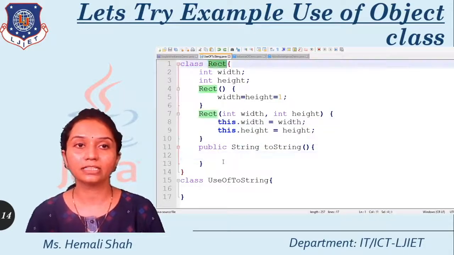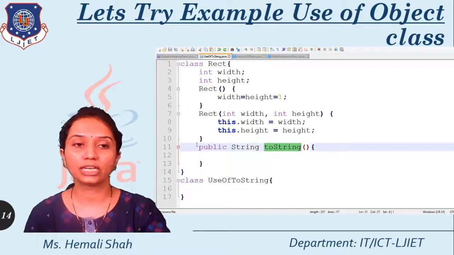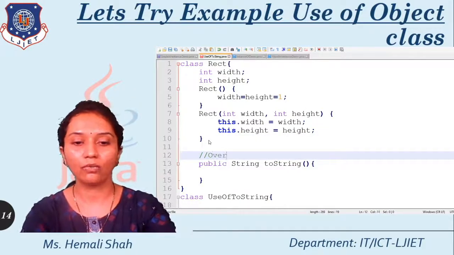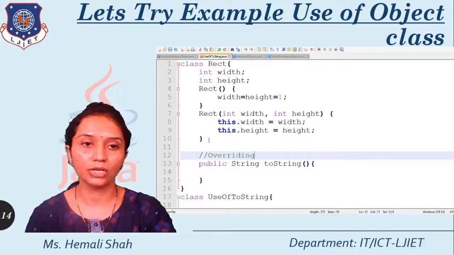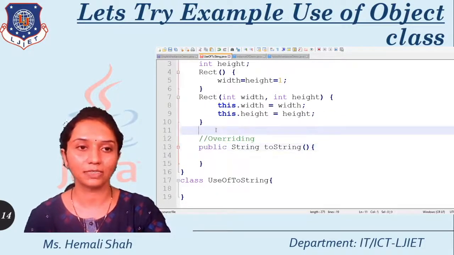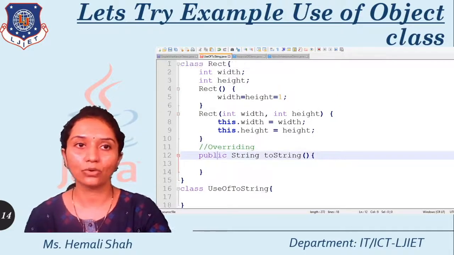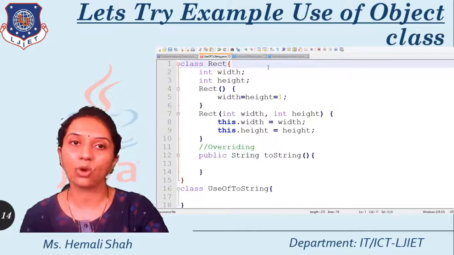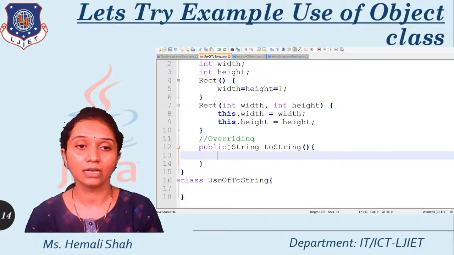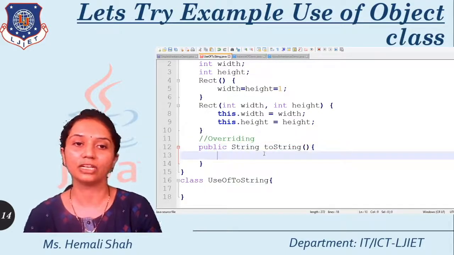Now inside this Rect class, I am going to create this toString function. This is a basic function of the Object class, so I am actually overriding it. At the time of overriding, I have to use the public access specification because it is declared as public in my Object class. Though I am not declaring extends Object, this class is by default a child class of the Object class, right? So I am overriding my superclass toString function in my class.